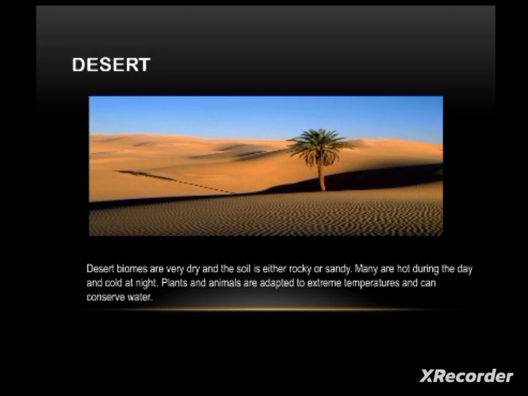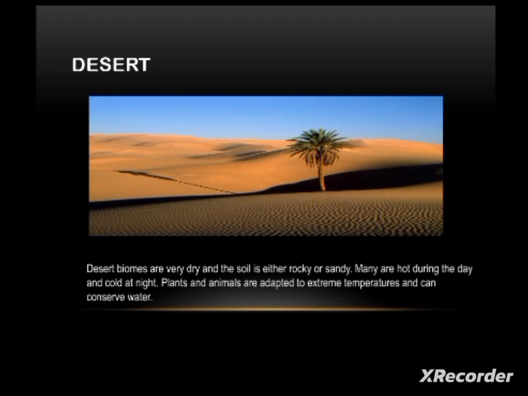The next kind of biome is desert biomes. Students, what are desert biomes? Desert biomes are very dry and the soil is either rocky or sandy. Many are hot during the day and cold at night. Both the plants and animals are adapted to extreme temperatures and can conserve water.